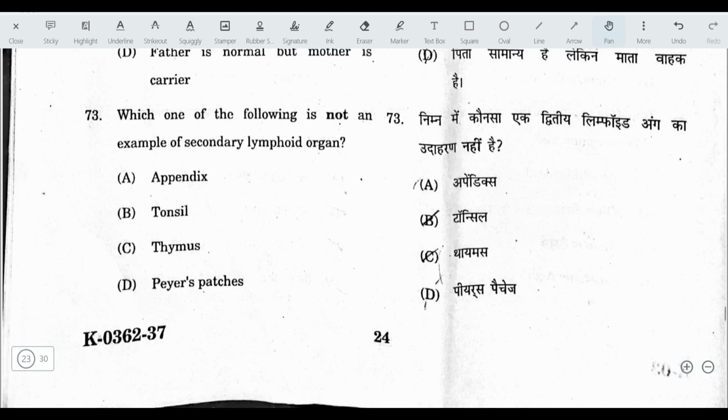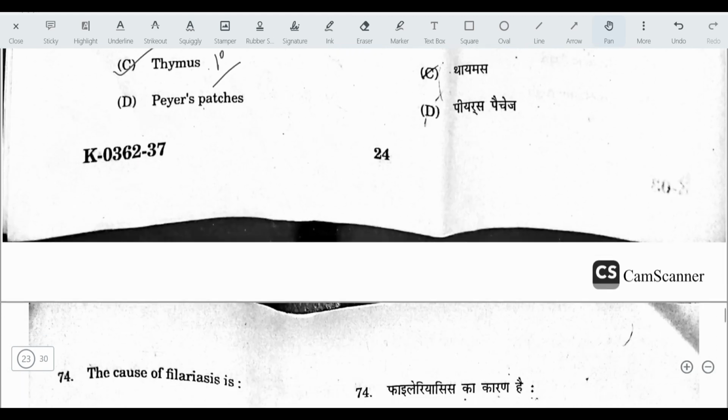Next question, which one of the following is not an example of secondary lymphoid organ? The answer here is thymus. It is primary lymphoid organ. While appendix, tonsil, Peyer's patches, these are secondary lymphoid organs.